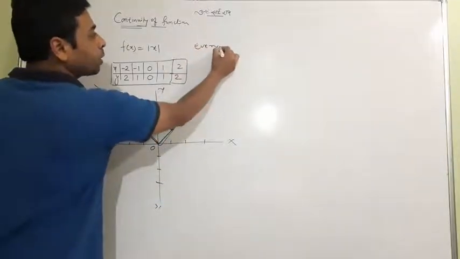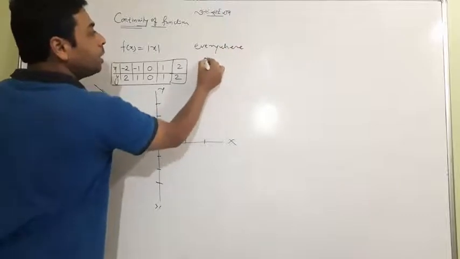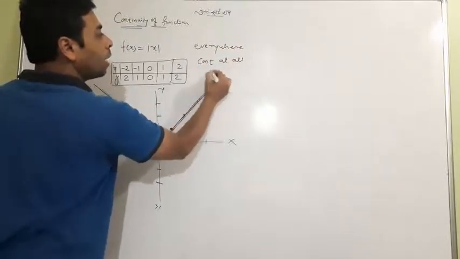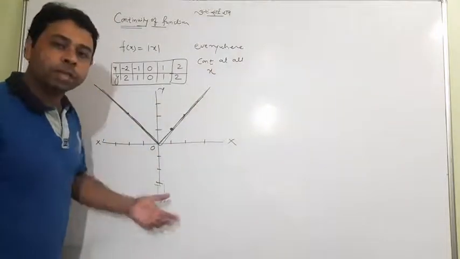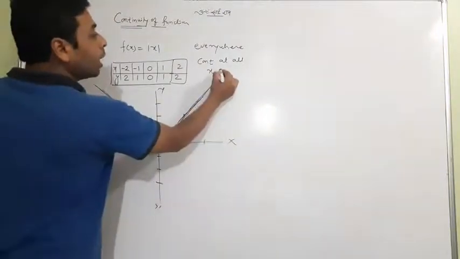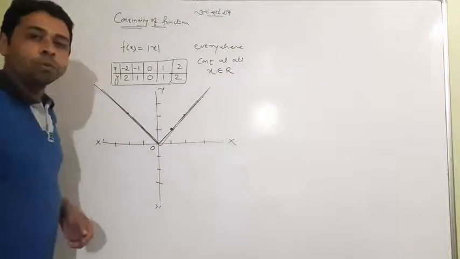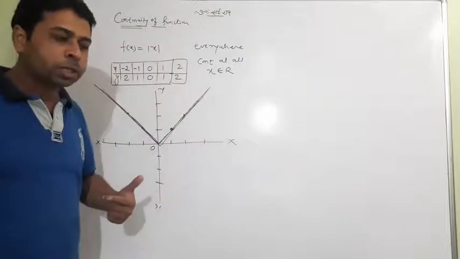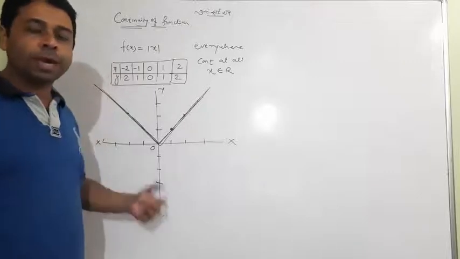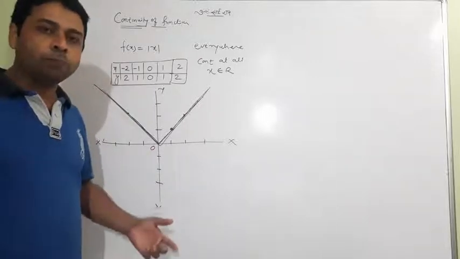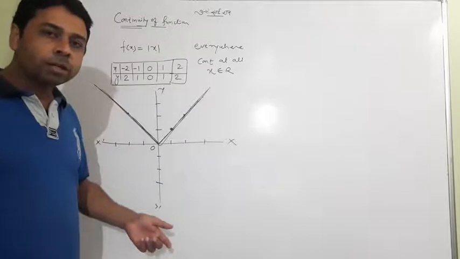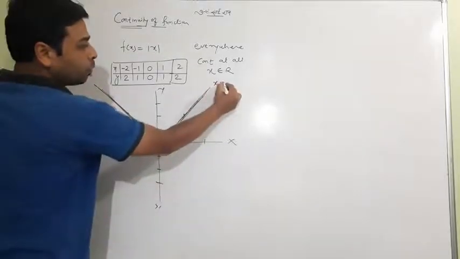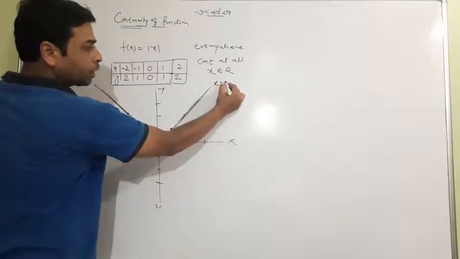What is the meaning of continuous everywhere? Meaning continuous at all x, at all real numbers. Whatever x we put, whatever point we discuss the continuity at, we will find the function is continuous. Suppose I ask, what about the continuity of the function at x equal to 2?